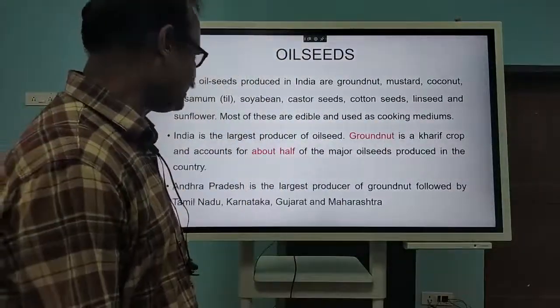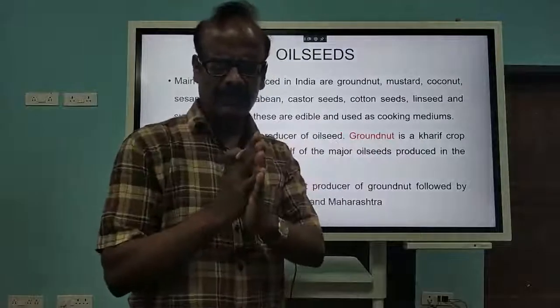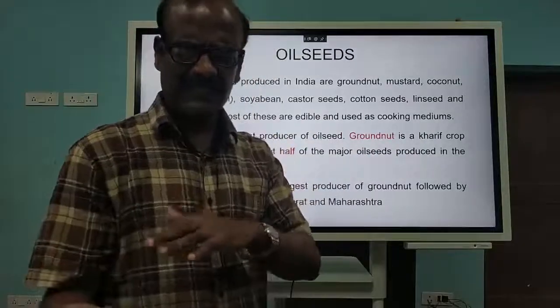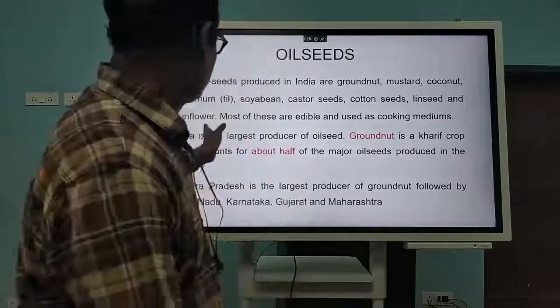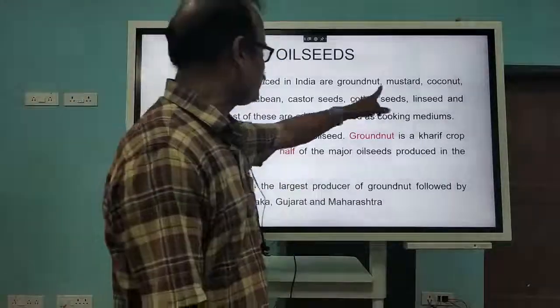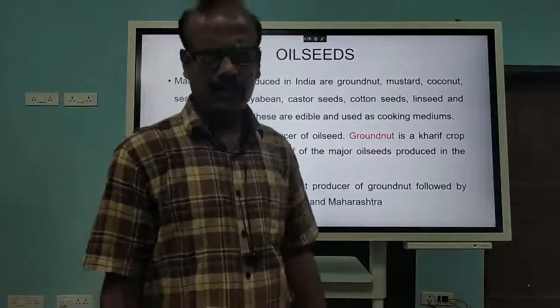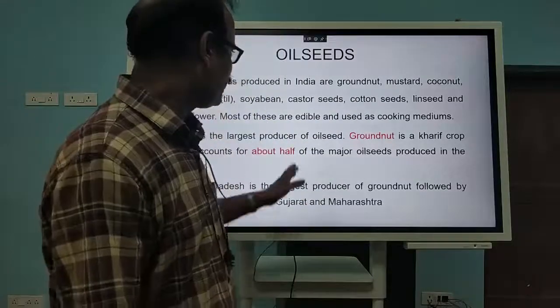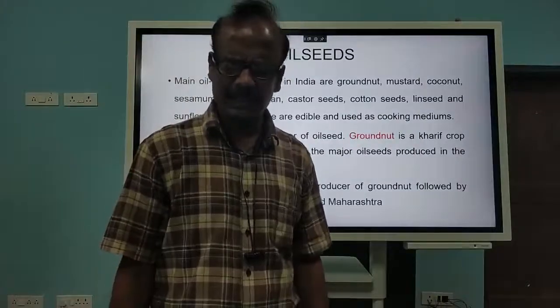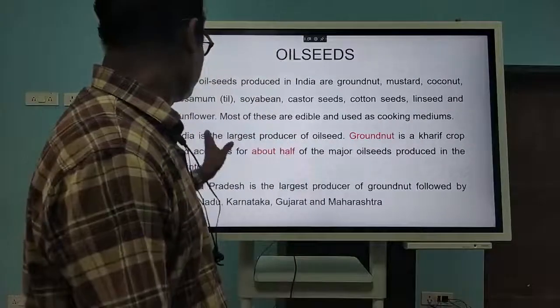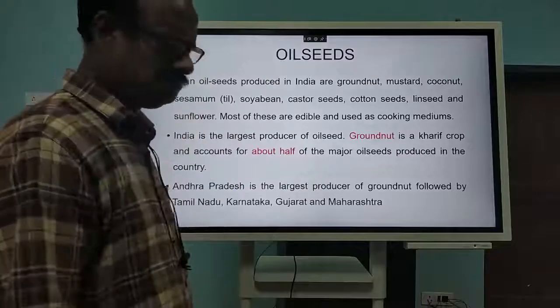So many varieties are there, and some are grown in Kharif season, some in Rabi season. For example, mustard is a Rabi crop, no doubt in that. Even cotton seed oil is very common nowadays. Then finally sunflower.